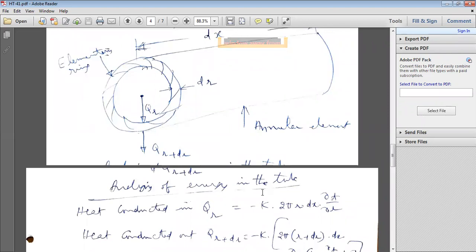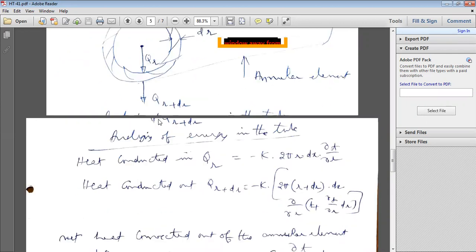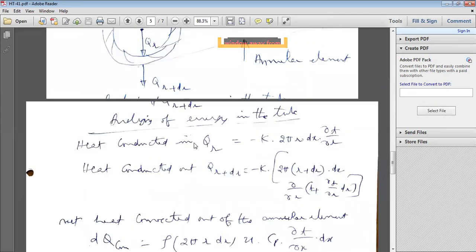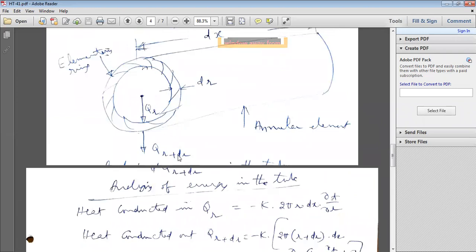Here is the analysis of energy in the tube. You have to analyze what the energies are. Conduction heat energy, one at the inside of the tube, and the conduction heat coming out from the tube at the outside radius, that is Q at r plus dr. And similarly, whenever the fluid has temperature, it has some heat energy. By using m C delta T, you will get that heat enthalpy or heat energy. Okay? That is also convection heat energy.